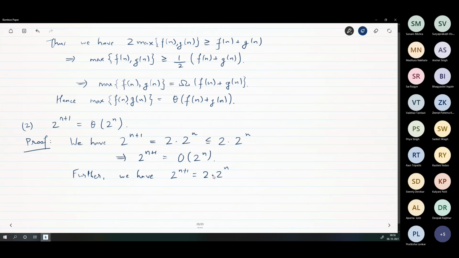But it is equal to, just as I wrote, equal to is stronger than less than or equal to. Equal to is also greater than or equal to 2 times 2 to the n. This implies 2 to the n plus 1 is omega of 2 to the n. Hence 2 to the n plus 1 is theta of 2 to the n.